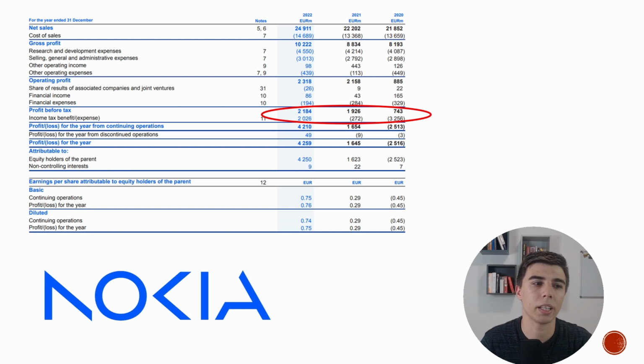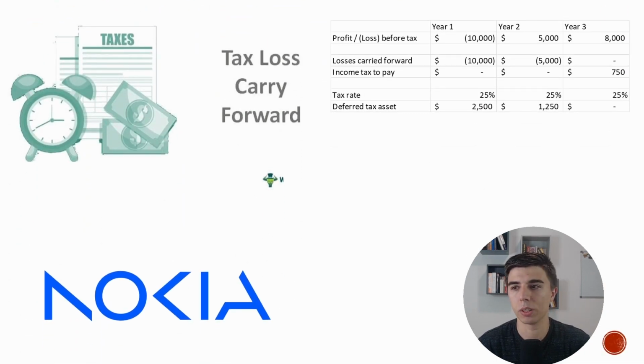Well, there's a good reason for that. And this is, of course, the main reason why I think this example is worth sharing and really going into the details. There is something called tax loss carry forward, and I'll try to explain this through a simple example. Imagine that you're starting a business, and in the first year, you make a loss of 10,000. Now, in the majority of countries, the tax legislations allow you to carry that loss forward into the next year. So assuming in year 2, you make a profit of 5,000, you don't pay any taxes. Why? Because you had the 10,000 of loss that you carried from the previous year.